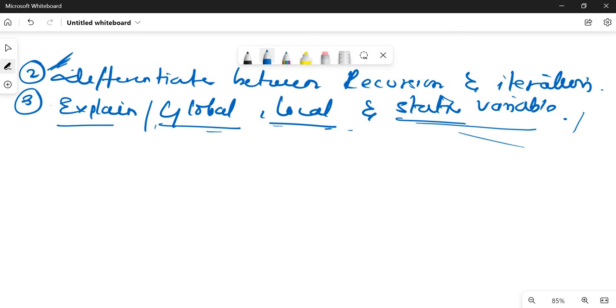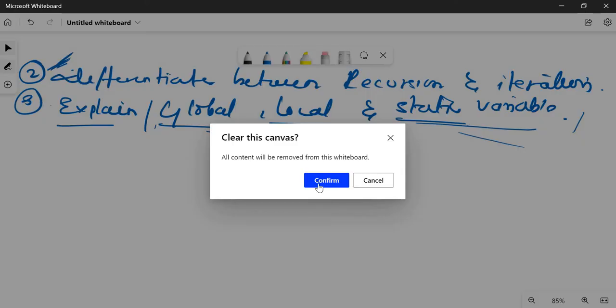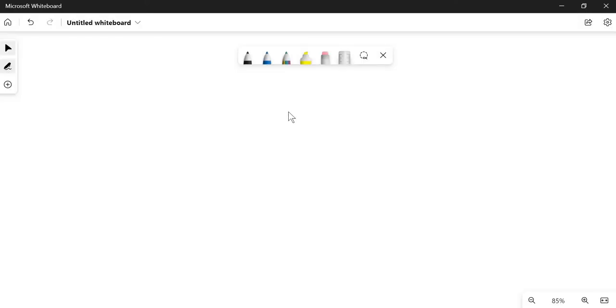So these are the questions that can be asked from recursion in the theory part. Let's go to the programming very fast. Lots of questions have been asked of me, so I have come with solutions for all the questions. The first question that can be asked in exam is a very basic question.